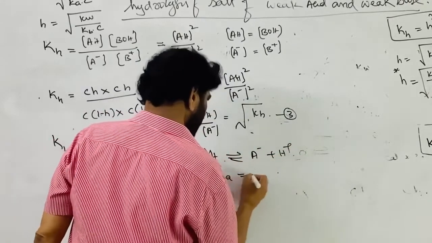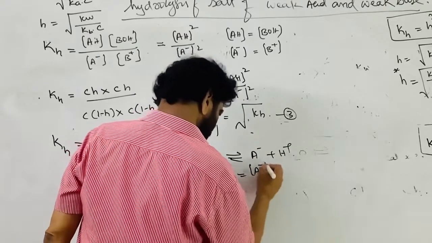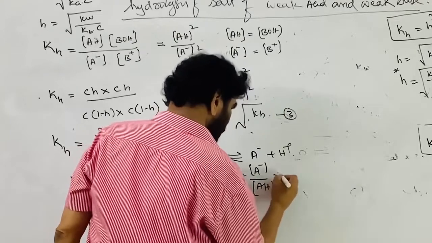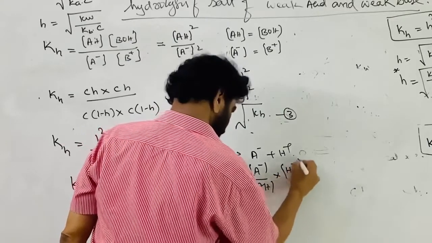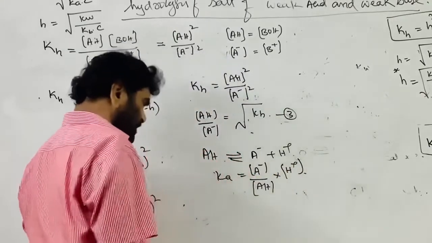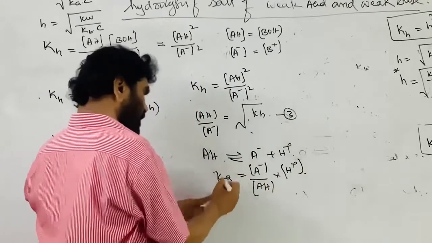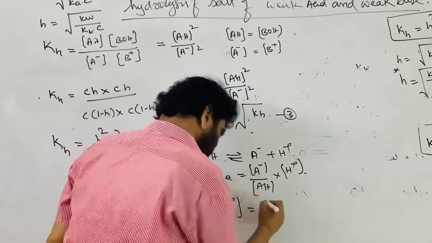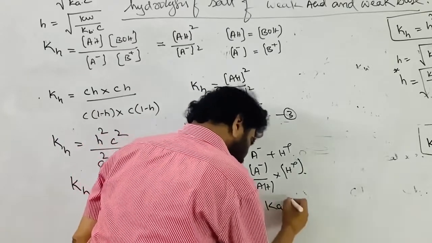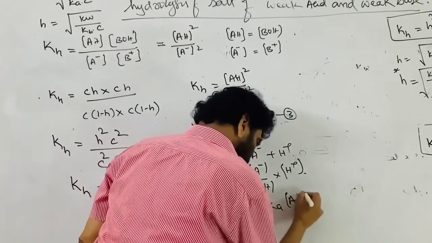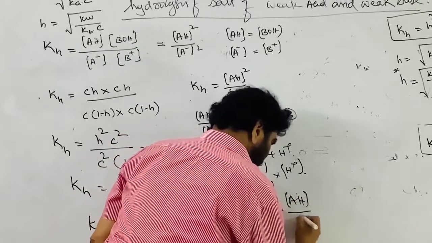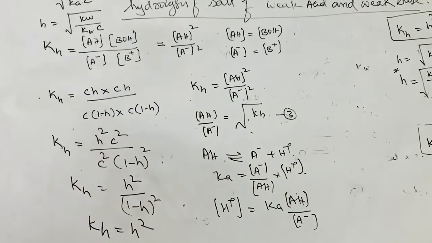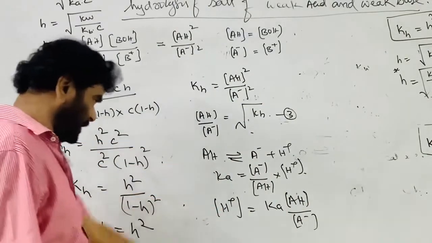Ka is equal to A minus concentration into H plus ion concentration by AH concentration. Nothing is new here. H plus ion concentration is equal to Ka into AH concentration by A minus ion concentration.